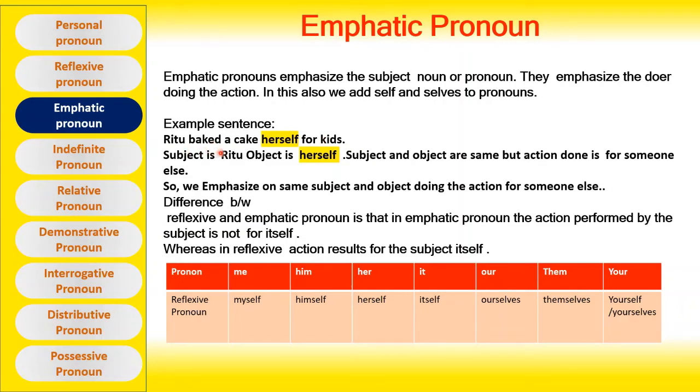Ritu baked a cake herself for kids. Subject is Ritu, object is herself. Subject and object are the same, but the action done is for someone else. So, we emphasize the same subject and object doing the action for someone else. The difference between reflexive and emphatic pronoun is that in emphatic pronoun, the action performed by the subject is not for itself, whereas in reflexive pronoun, the action results for the subject itself.